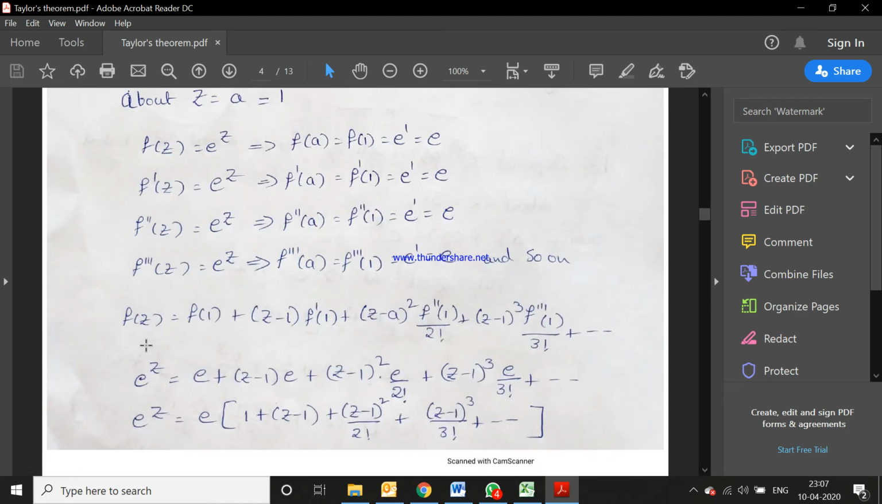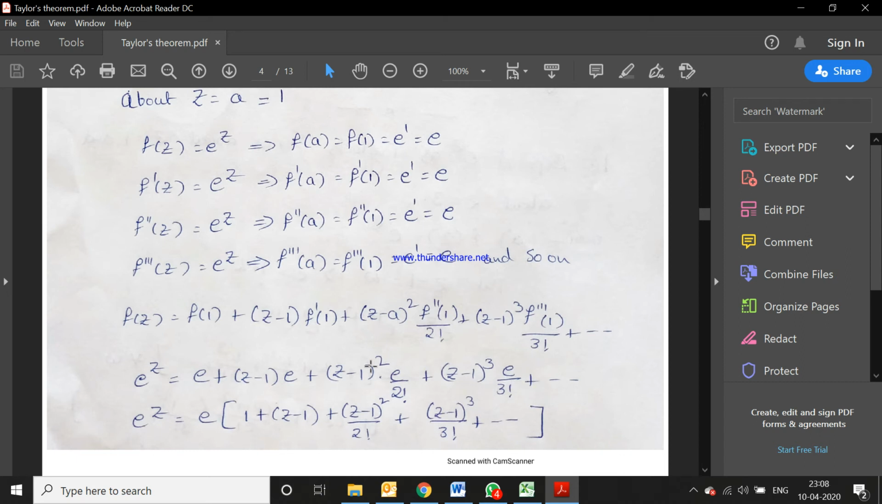f(z) = e^z, and f(1) is e, plus (z − 1) into e, plus (z − 1)^2 by 2 factorial into e, plus (z − 1)^3 by 3 factorial into e, plus so on.